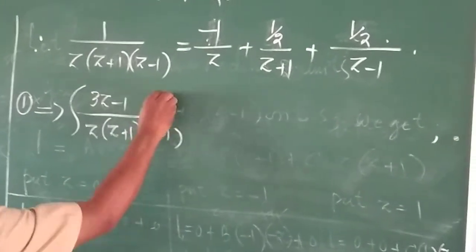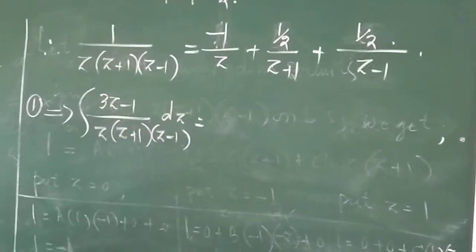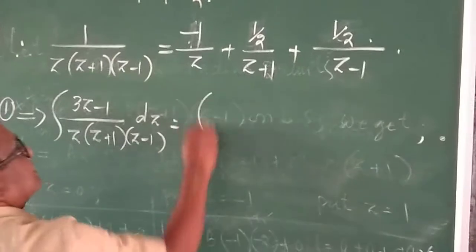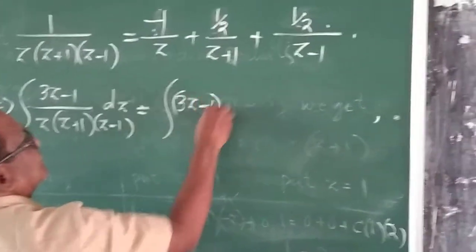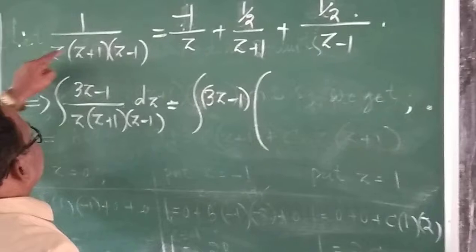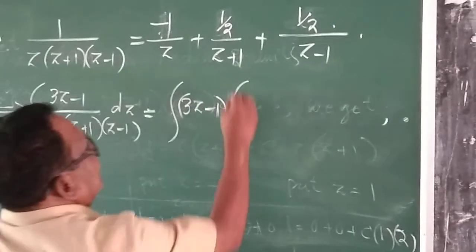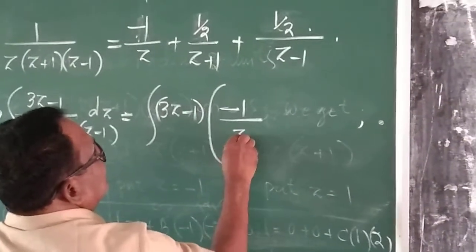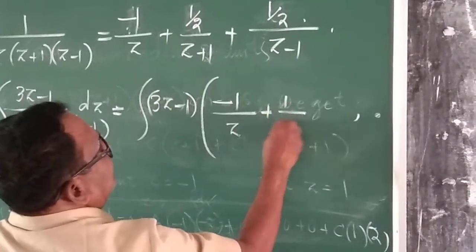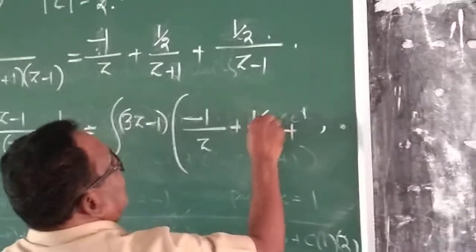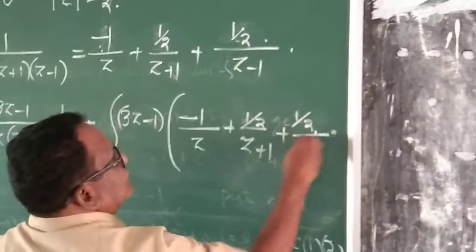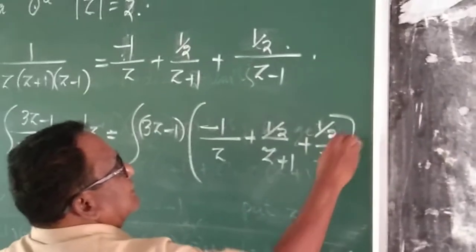1 into dz is equal to integration of 3z minus 1, you write it as it is. Instead of 1 over z into z plus 1 into z minus 1, you write this minus 1 over z plus half divided by z plus 1 plus half divided by z minus 1 into dz.